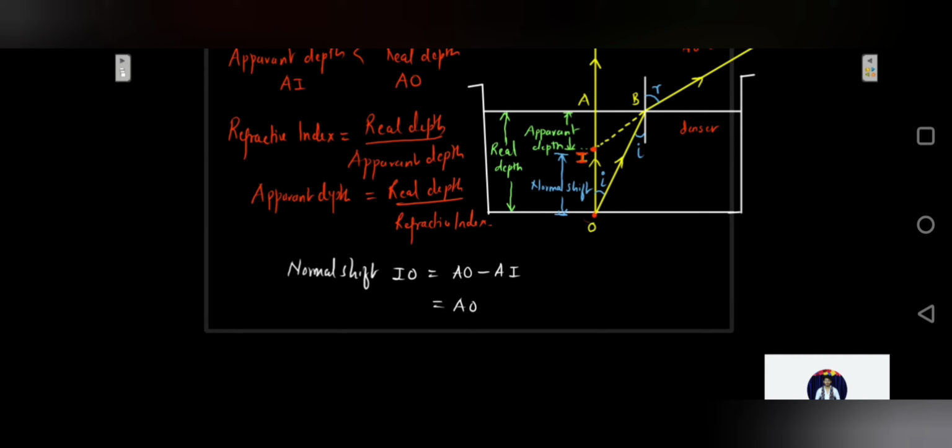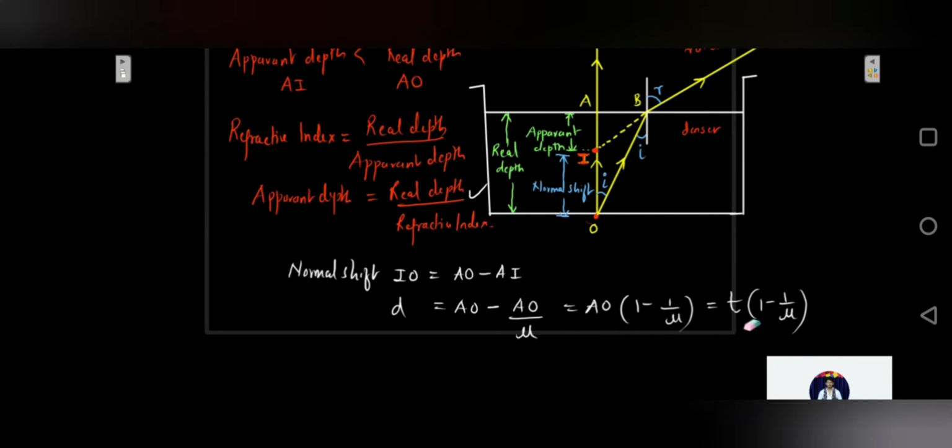Okay, so AO minus the apparent depth. In terms of refractive index, the apparent depth can be written as the real depth, that is AO, divided by the refractive index of the second medium, that is mu. If I take AO common, it will be 1 minus 1 upon mu. And AO over here, let's take it as T, that is the real depth. So it will be T into 1 minus 1 upon mu. This is going to be the formula for normal shift, which is denoted by D.